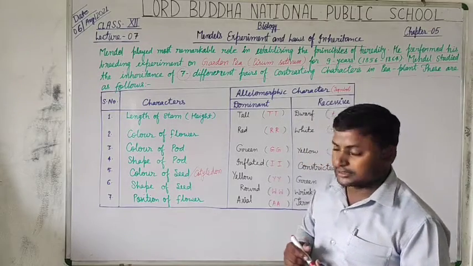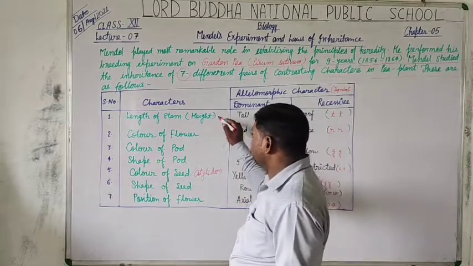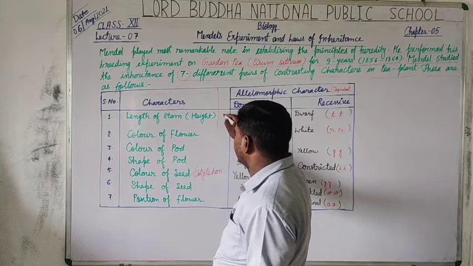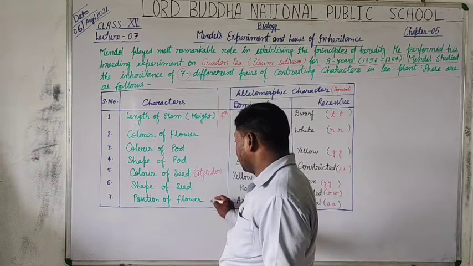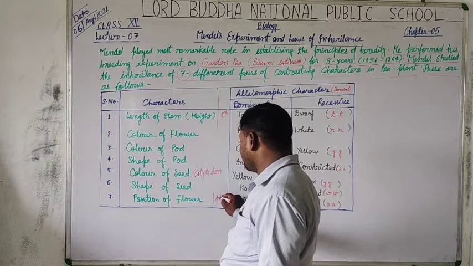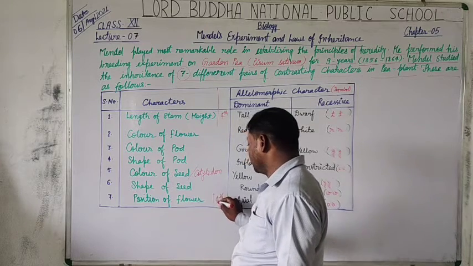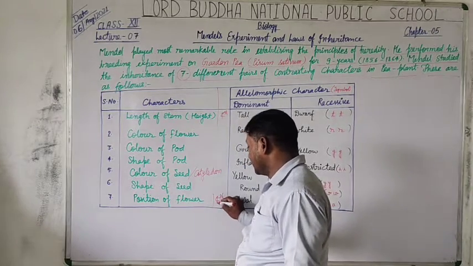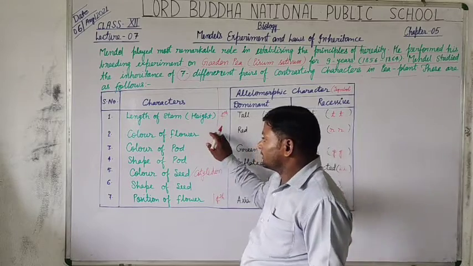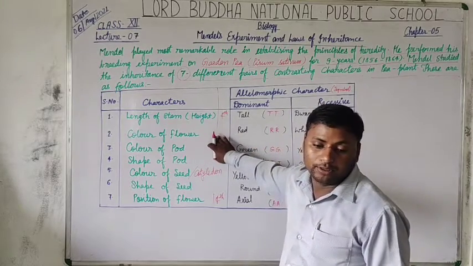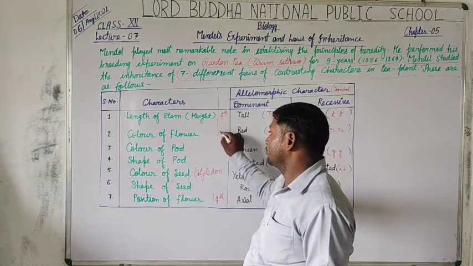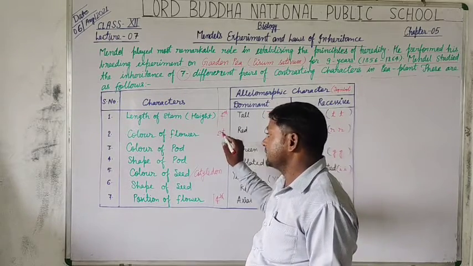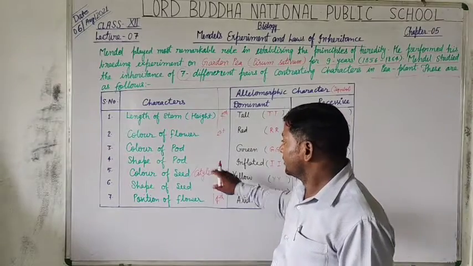If we are going to discuss, then the length of height lies at 4th, and position of flower also lies at the 4th pair of chromosomes, and the color of flower lies at the 1st pair of chromosomes.